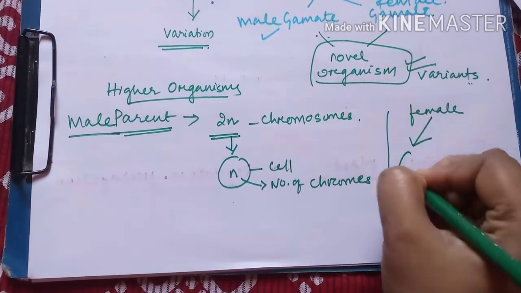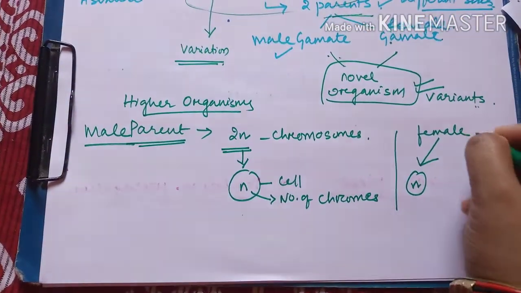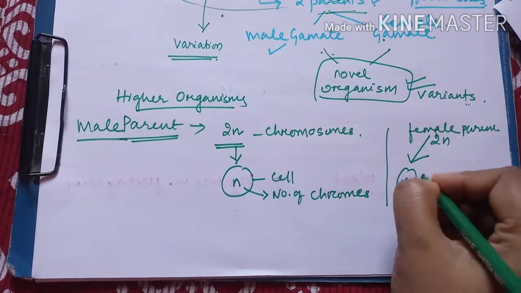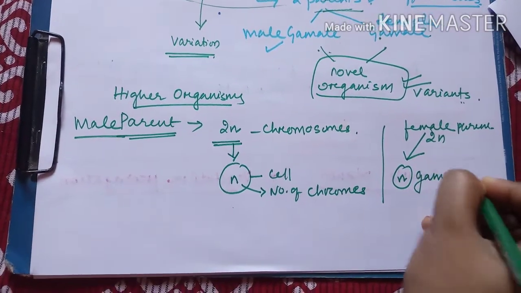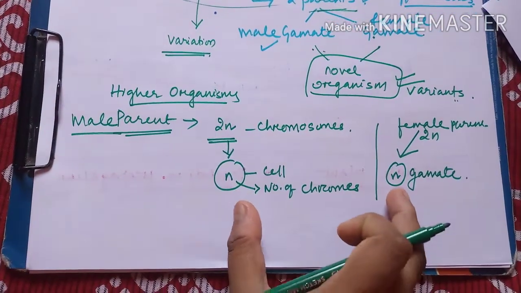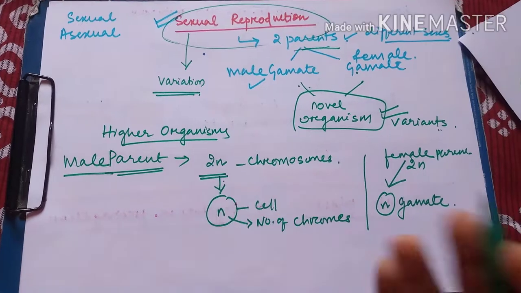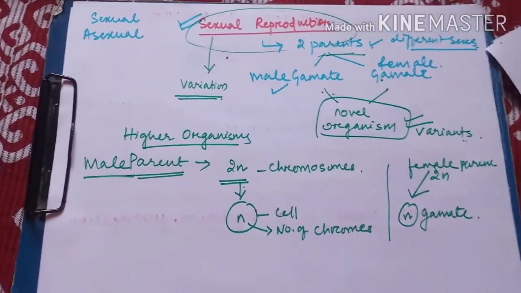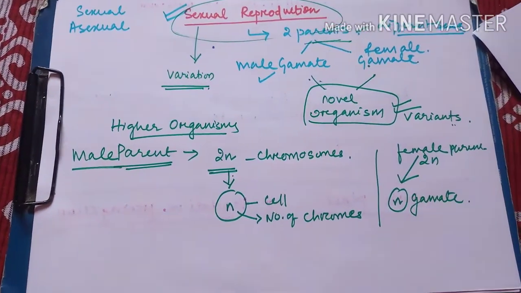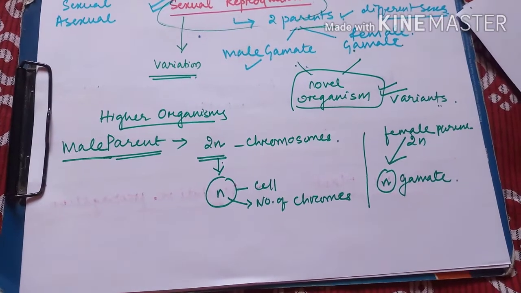The female parent has 2n and it produces a gamete which has half the number of chromosomes, n. So when these two gametes, each with n chromosomes, fuse, they will form a diploid organism, or a 2n chromosome-carrying organism. This is how the number of DNA and the number of chromosomes are kept stable in every generation.